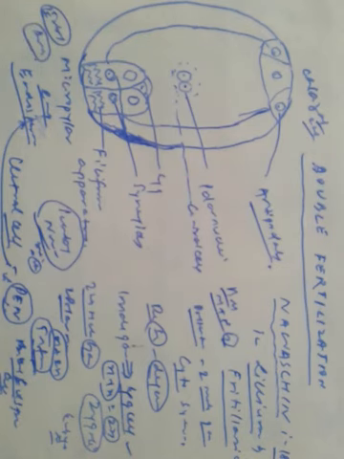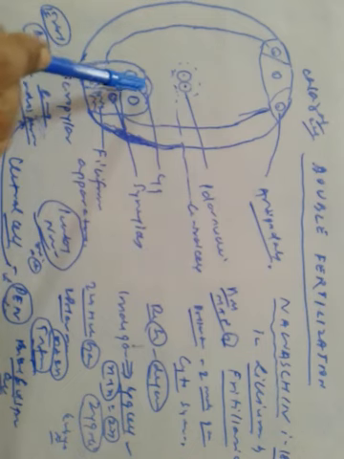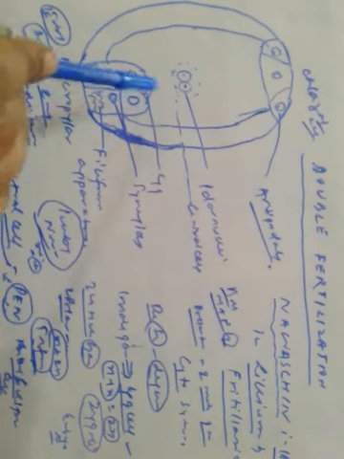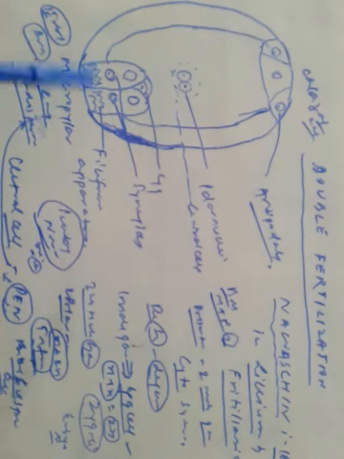So what happens? The pollen tube releases male gametes and it moves into the synergids through the filiform apparatus. The penetrated synergid degenerates, and one of the gametes fuses with the egg cell. That fusion leads to fertilization, formation of the zygote, and the zygote further develops into the embryo.